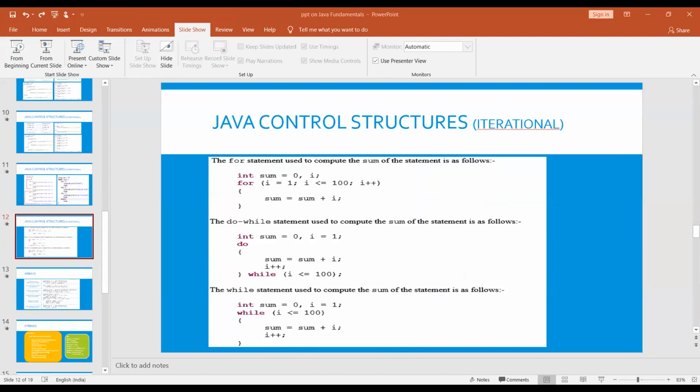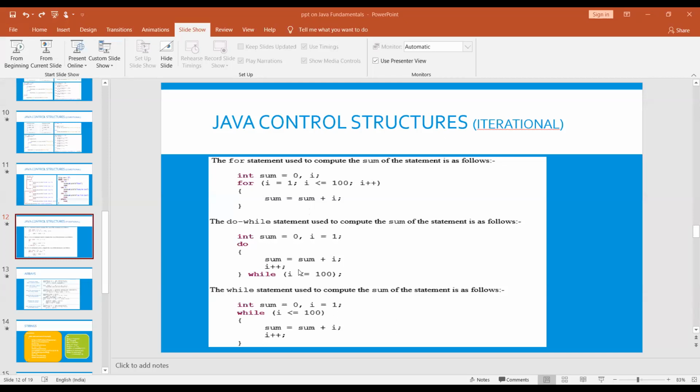In C language we could declare variables only in the variable section. Here we can declare anywhere in the class, anywhere in the method. This is the for loop syntax: for int i equal to 0, if the condition is satisfied, it will execute the for loop statements.